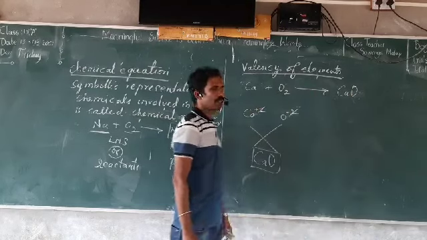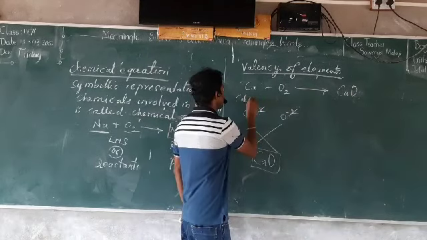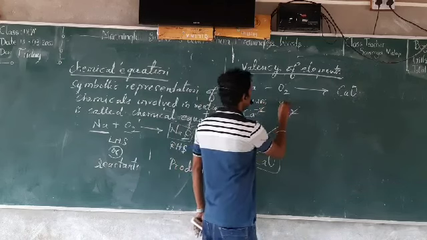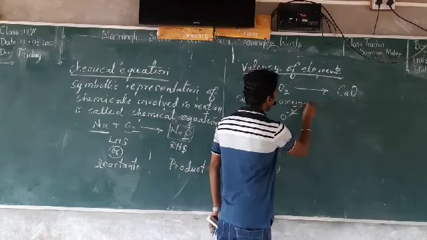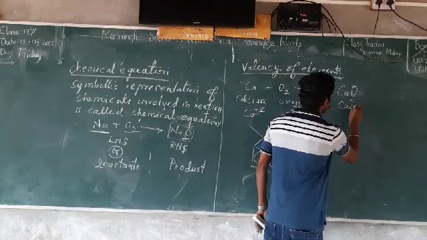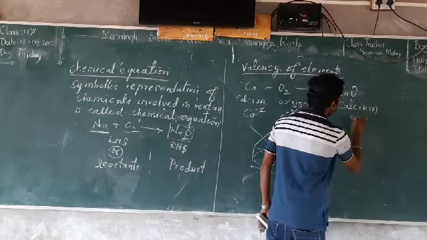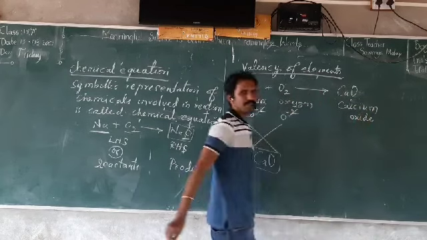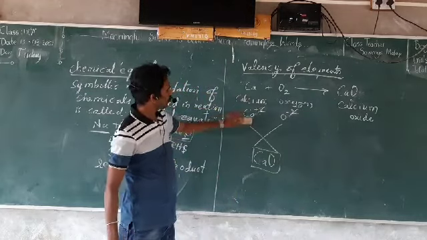Calcium and oxygen react to form calcium oxide. So you can write one more example.